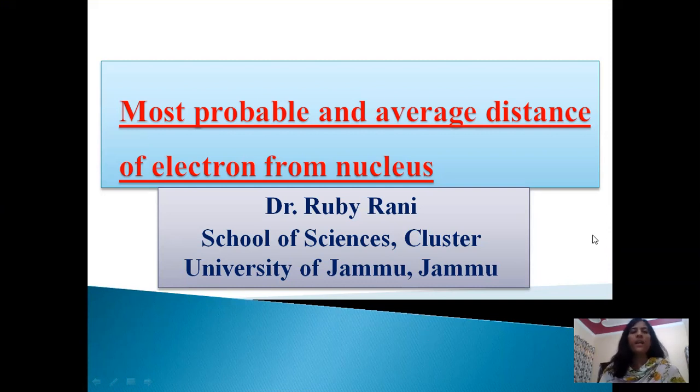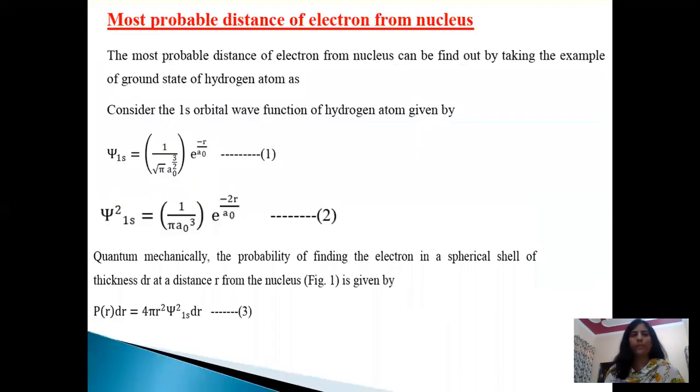Dear students, in this lecture, I am going to discuss the most probable and average distance of electron from nucleus. First case is most probable distance of electron from the nucleus. The most probable distance of electron from nucleus can be found out by taking the example of ground state of hydrogen atom. Consider the 1s orbital wave function of hydrogen atom given by this.